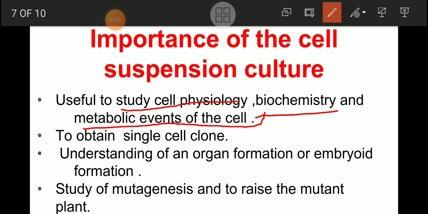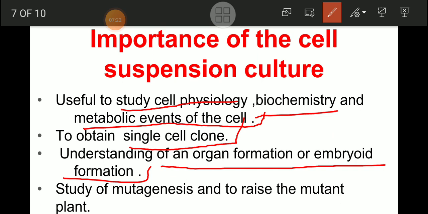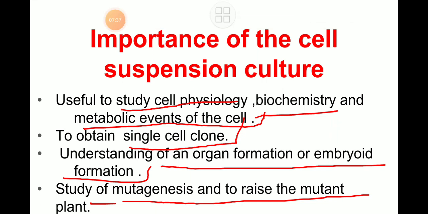It is useful to study the cell physiology, biochemistry and metabolic events that occur in the cell with the help of cell suspension culture. Again, to obtain a single cell clone from the cell suspension culture, we can take out a single cell, and from that single cell we will be able to multiply many cells. Clones can be made from a single cell. Understanding of organ formation and embryo formation, how organ formation takes place from the single cell, step by step we will be able to understand. Study of mutagenesis and raising of mutant plants, we will also get an idea about with the help of this cell suspension culture. So that is the importance.